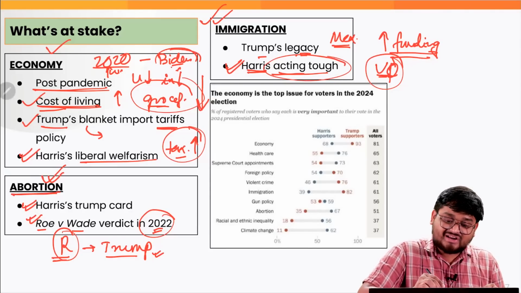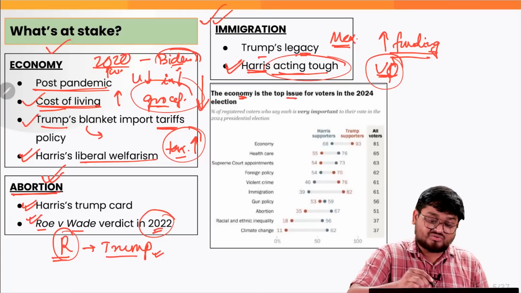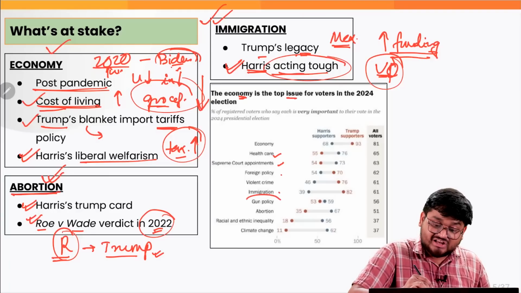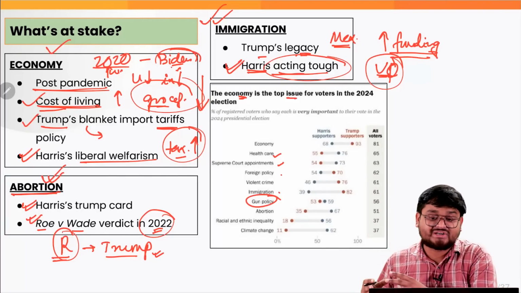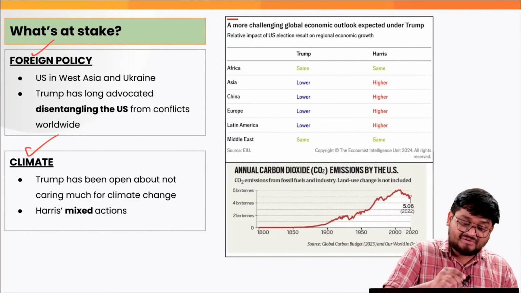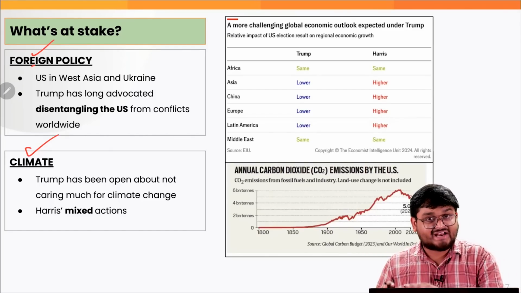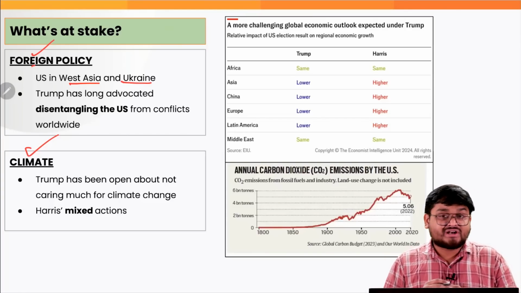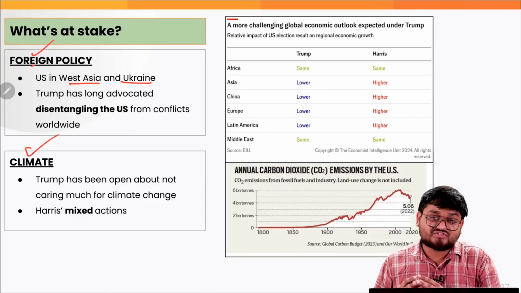And also, as we can understand, economy is actually the top issue for voters according to the various other issues such as healthcare, Supreme Court appointments, foreign policy, immigration, gun policy, which is also a very, very important issue in the US. Now, when we look at the other things which are at stake, firstly, when we look at the foreign policy, we understand US is involved indirectly in the West Asian conflicts, in the Russia-Ukraine crisis through various sanctions and the various, say, weapon transfers and so on.